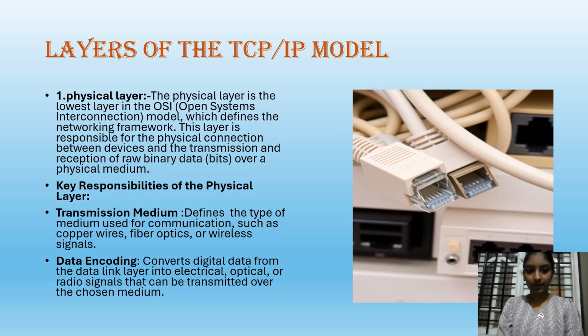The layers of the models are: physical layer. The physical layer is the lowest layer in the OSI model, which defines the networking framework. This layer is responsible for physical connection between devices and the transmission and reception of raw binary data over a physical medium. Key responsibilities of the physical layer are: transmission medium defines the type of medium used for communication. Data encoding converts digital data from the data link layer into electrical, optical, or radio signals that can be transmitted over the chosen medium.